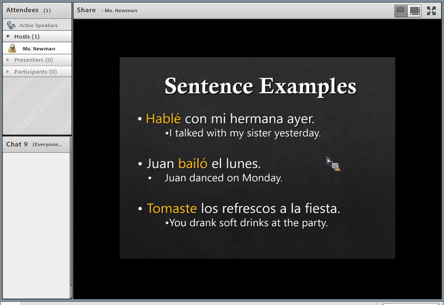So here are some sentence examples. Just a reminder that this is in the past, right? This happened yesterday or one time before. Hablé con mi hermana ayer, or I would say ayer with my Castilian accent. Juan bailó el lunes. Tomaste los refrescos a la fiesta.